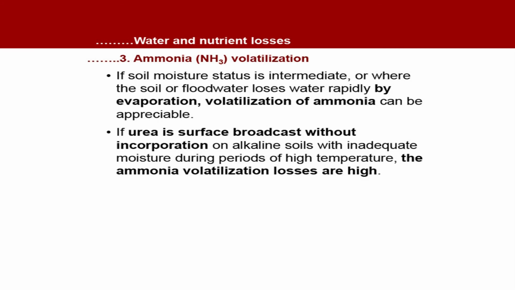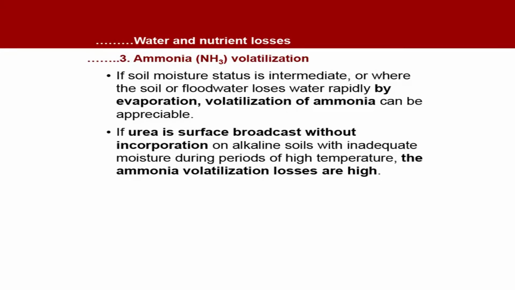If soil moisture status is intermediate, or where the soil or flood water loses water rapidly by evaporation, volatilization of ammonia can be appreciable. If urea is surface broadcast, which is a practice, most of the farmers broadcast the urea on the surface, where we get very high rates of ammonia volatilization, which is an irreparable loss.